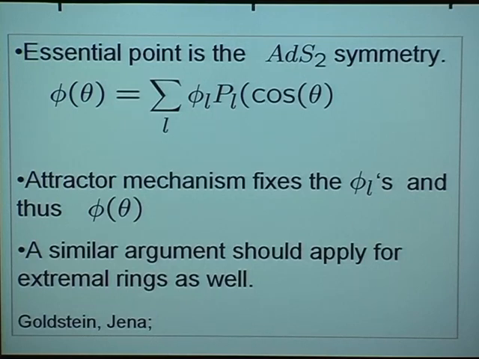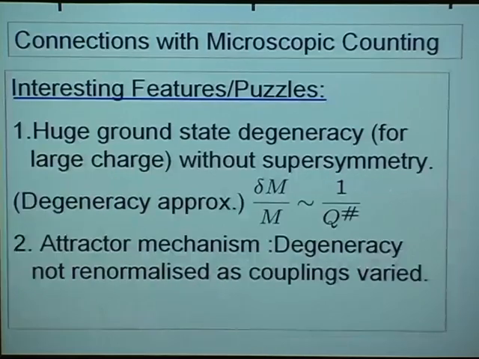Once one realizes this point, it becomes clear that any other situation, for example one where the horizon topology is not spherical as in a black ring, but which also has a near horizon AdS2 geometry, will also give rise to the attractor behavior. And this point has been fleshed out since by Goldstein and Jena and some other papers. Okay, well, let me end by making a few comments about the connections with microscopic counting.